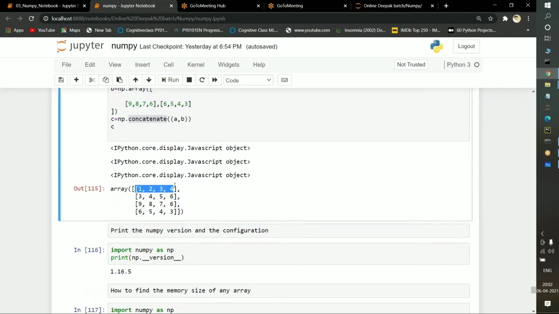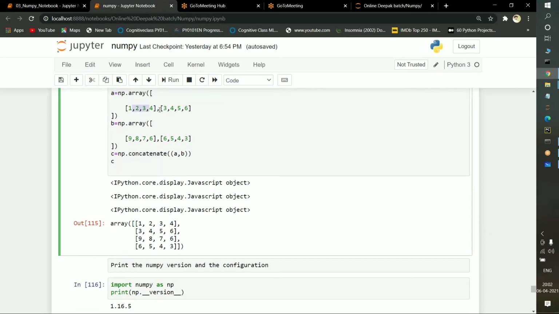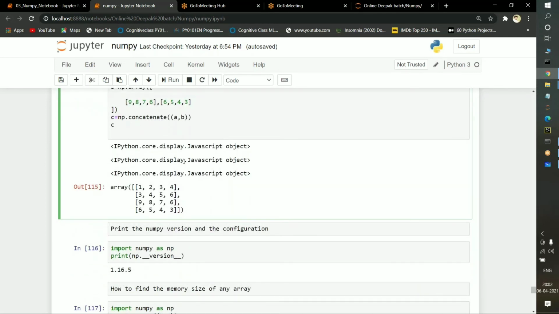1, 2, 3, 4 belongs here, and the next one will be 3, 4, 5, 6. The next one is 9, 8, 7, 6, and 6, 5, 4, 3. This is the purpose of using concat functions.